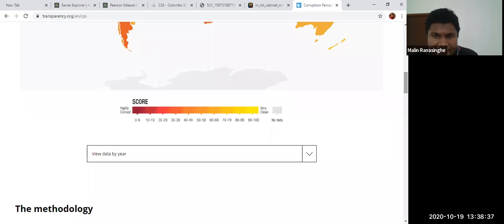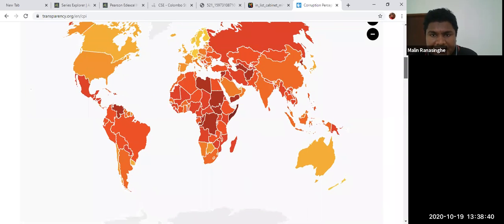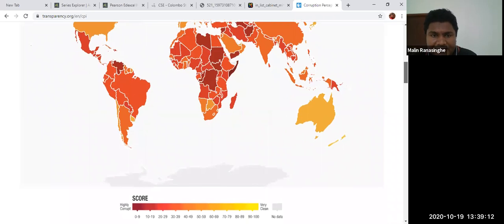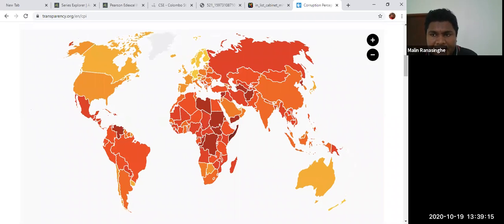If you go to the map, Sri Lanka comes under a little bit more reddish than India. You can see Sri Lanka's situation, but look at a country like Australia, yellow color. Look at the UK, more towards clean. Look at North America, look at Canada. All these countries are mainly very clean countries, like gentlemen. But look at most parts of Africa, Asia, and Russia. In those countries, you can see corruption is a major problem. Especially Latin American countries also have problems.